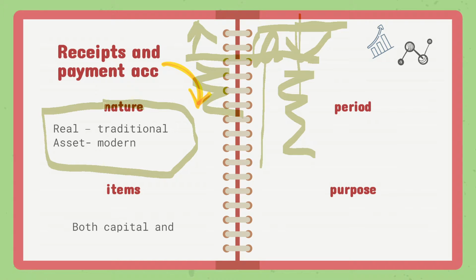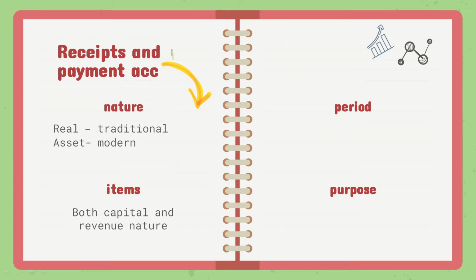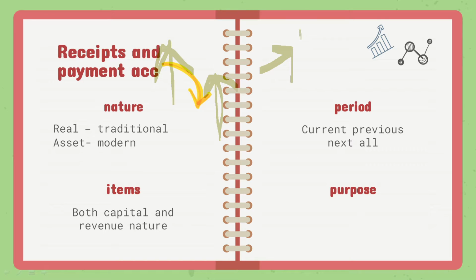And here we write items that are both capital and revenue in nature. That means even if we purchase a medicine, we are going to write it here. And even if we have paid electricity or stationery bill, we are going to mention it here. So we are going to mention all the items, no matter capital or revenue. And we're also going to mention items of all the periods. All the periods means, if we've paid electricity bill of this year, then also we are going to write. If we've paid it of last year, then also we are going to write. And if we've paid it of the next year, then also we are going to write.